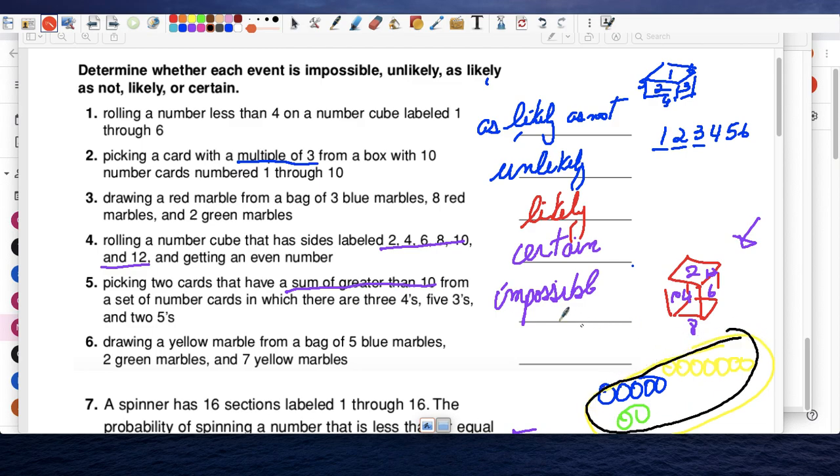Is it impossible, unlikely, as likely as not, likely, or certain? Well, how many yellow do we have? We have 7 yellows. What's the total? We have 14 total, and 7 of them are yellow. So this would be 50-50. So this would be as likely as not.